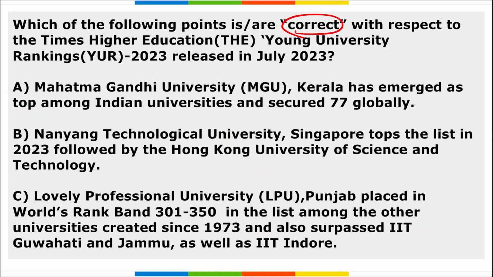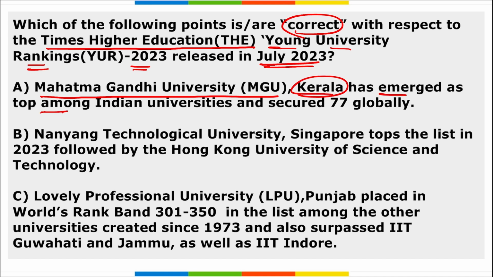Next, which among the following are correct with respect to the Times Higher Education Young University Ranking 2023 released in July 2023? Among them, Mahatma Gandhi University in Kerala has emerged as the top among Indian universities and secured a rank of 77 globally. So option A is correct here, right? Then Nanyang Technological University of Singapore topped the list in 2023, followed by Hong Kong University of Science and Technology. Option B is also correctly matched.